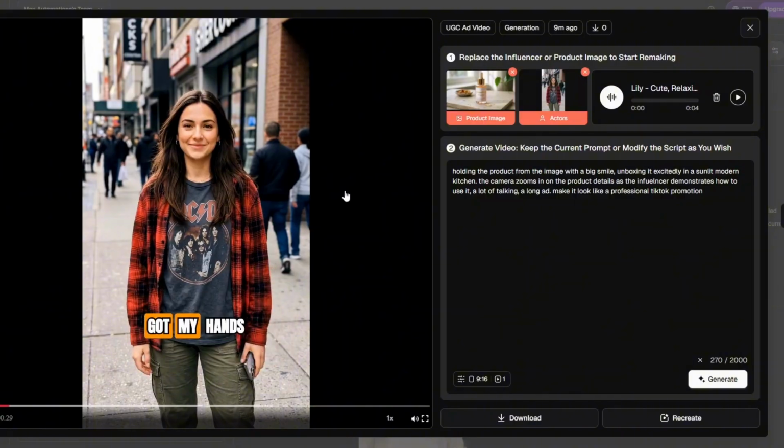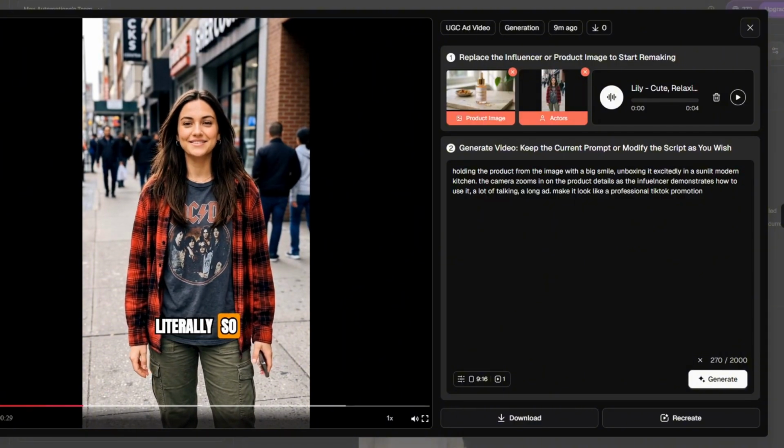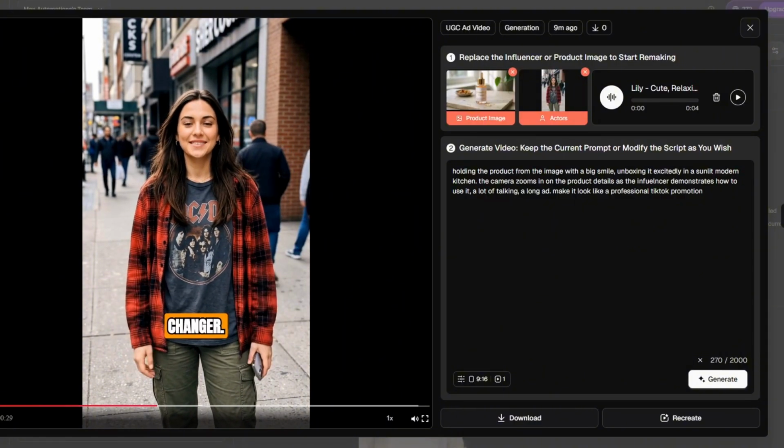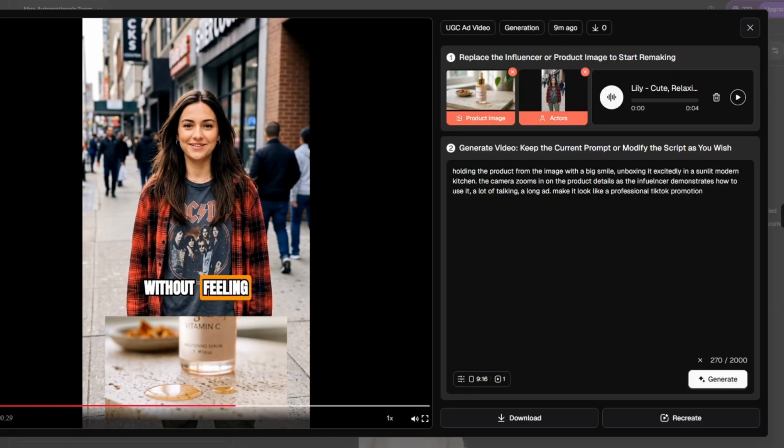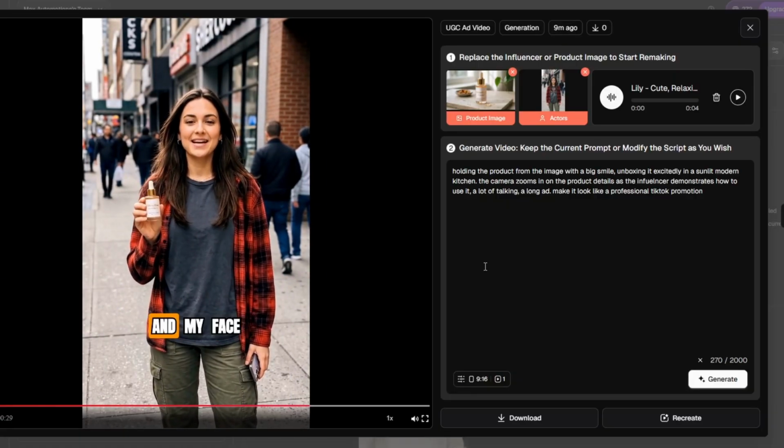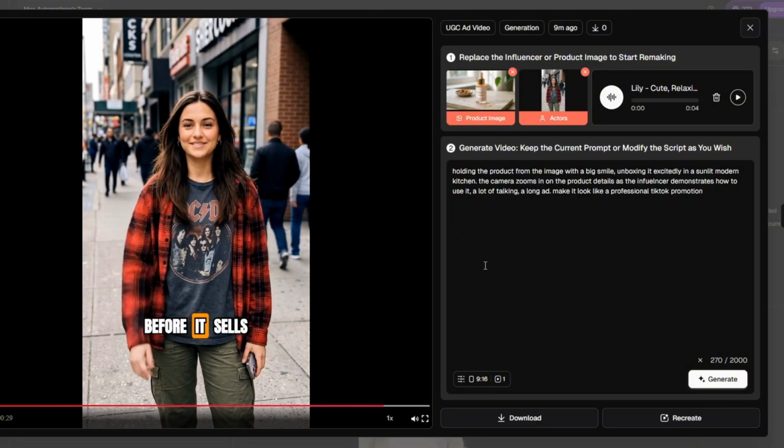So the wild part is the same character you just built can do both jobs. Post lifestyle content to grow the account and film ads to make money. Same face, two completely different hustles. Look at how great it looks.